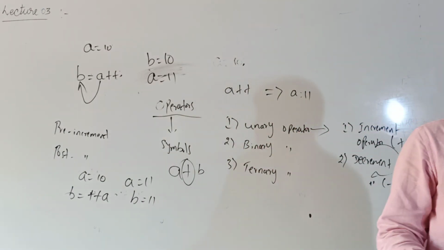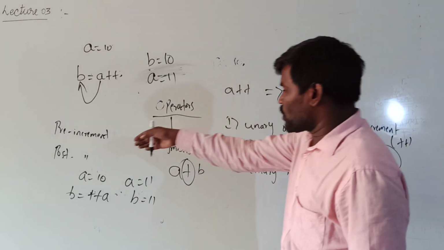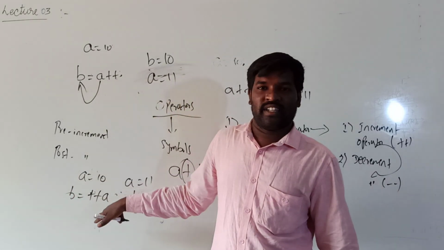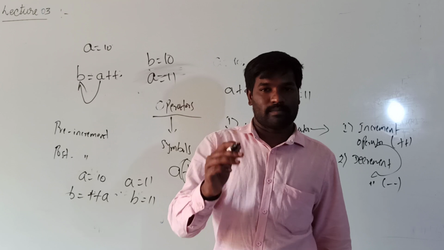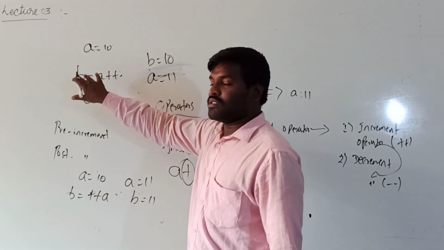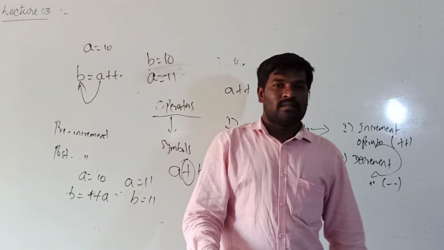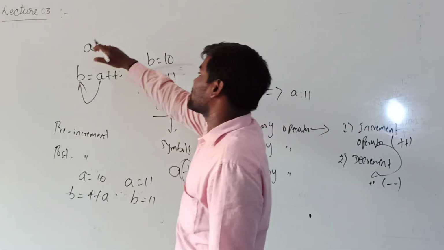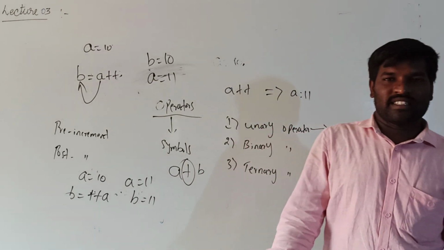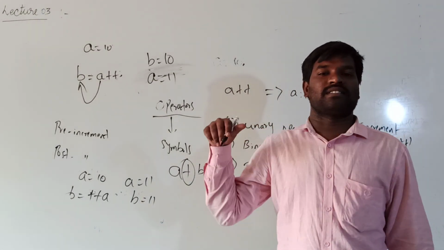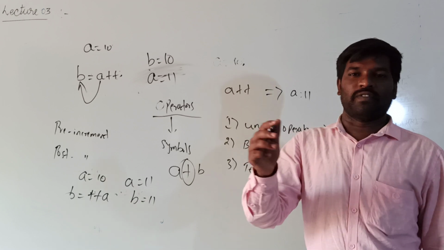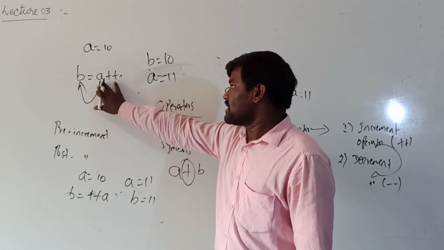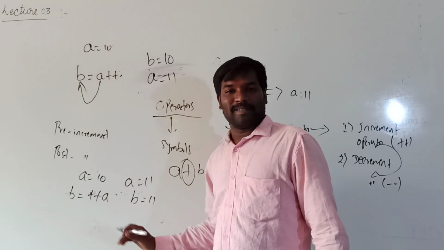If you are applying pre-increment, the storage variable and the mentioned incremented variable, both values are the same. But if you are using post-increment, the B value, the storage variable value, is the current value of A, and the present value of A is incremented. It will be incremented by 1. So this is the difference between A plus plus and plus plus of A.